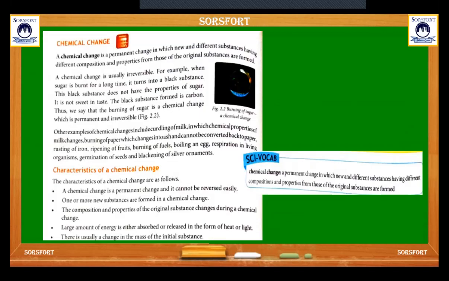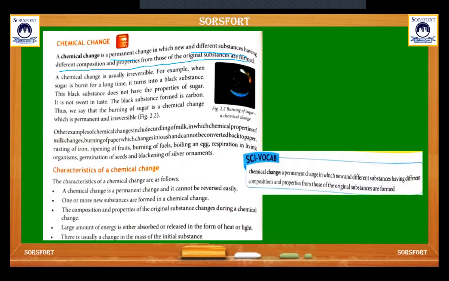So this is from your book. A chemical change is a permanent change in which new and different substances, having different composition and properties from those of the original substance, are formed. A chemical change is usually irreversible. For example,